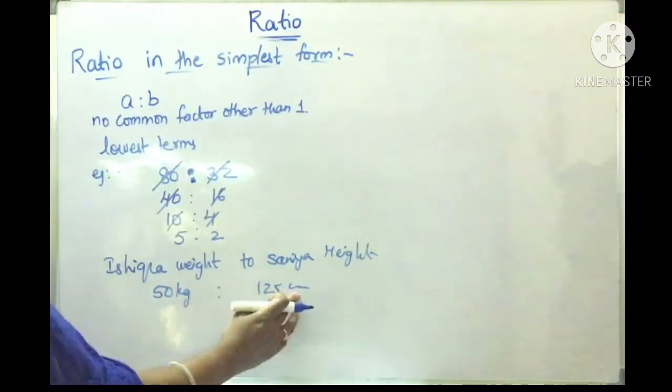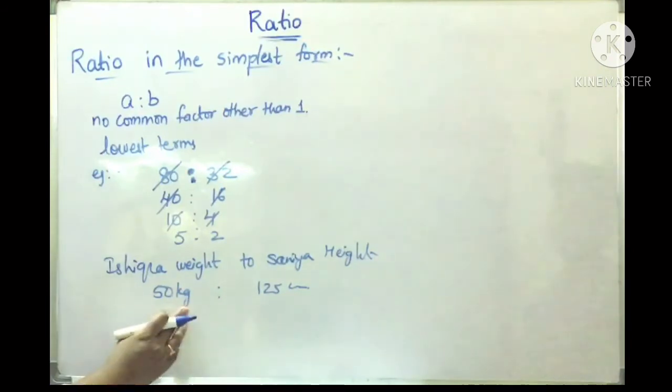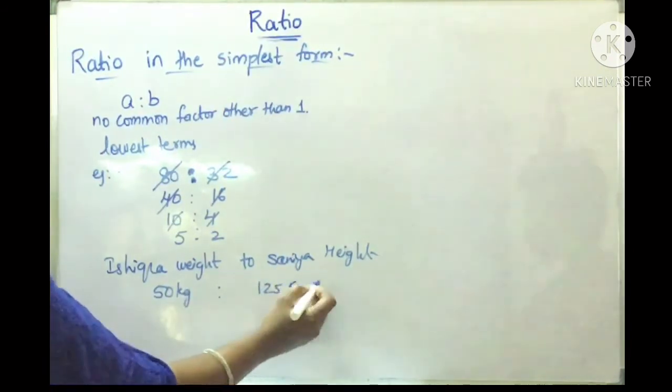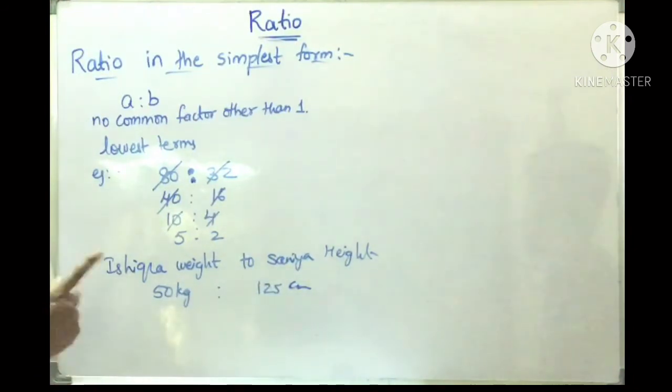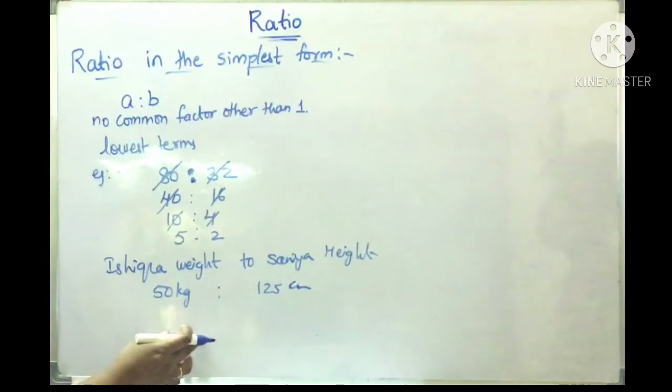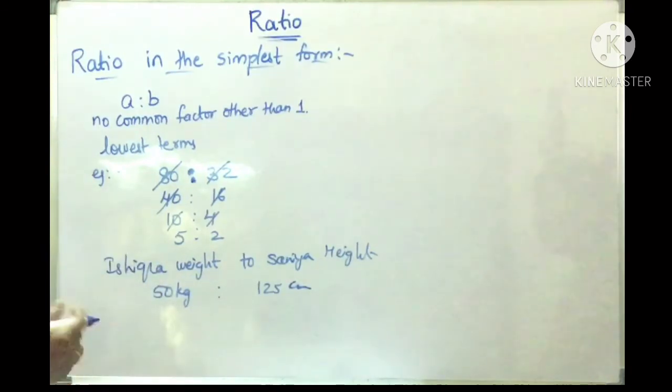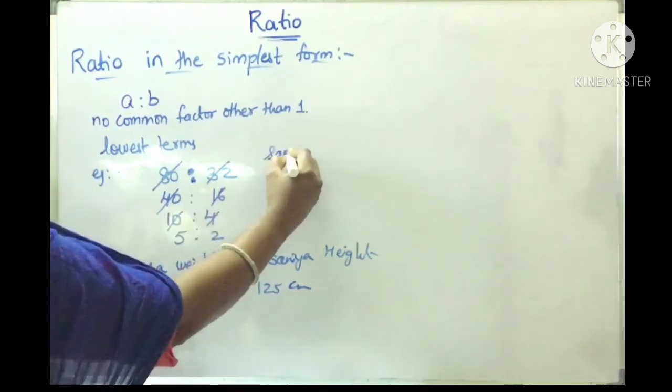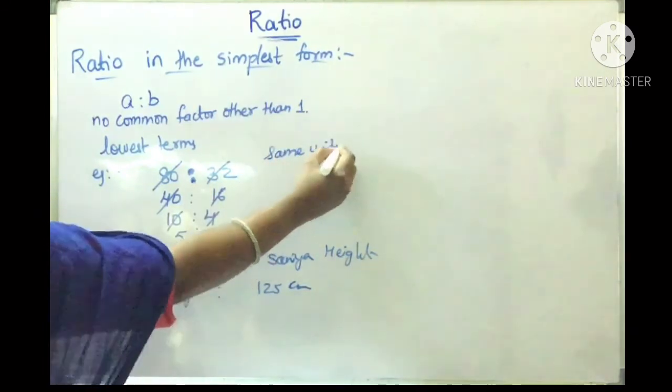Here are the quantities the same, children? No, these are kgs because it is a measurement of weight, and these are centimeters because these are measurements of height. So the comparison is meaningless if the quantities being compared are not of the same kind, meaning they are not measured in the same units. Therefore, to find the ratio of two quantities, they must be expressed in the same units. This is very important, right?